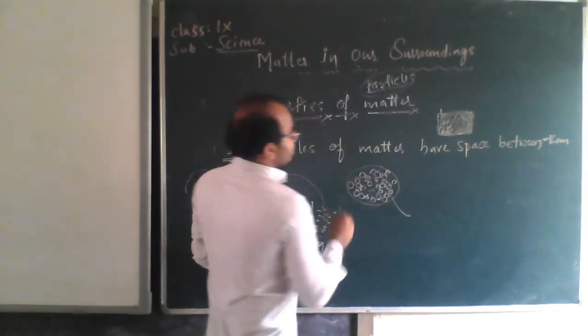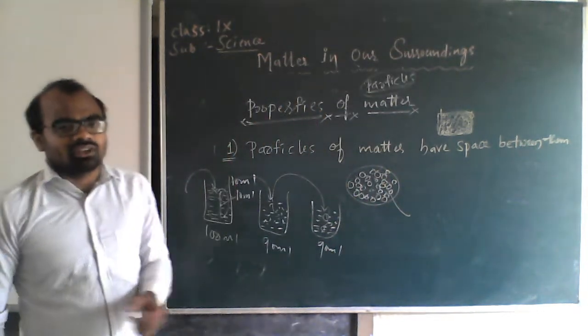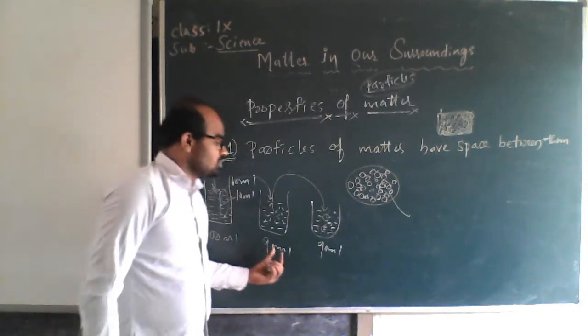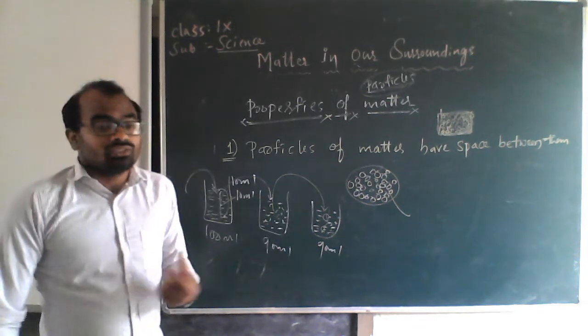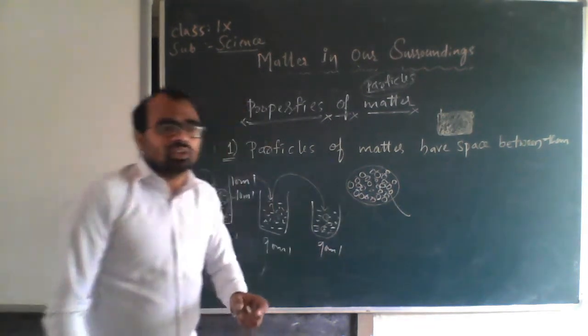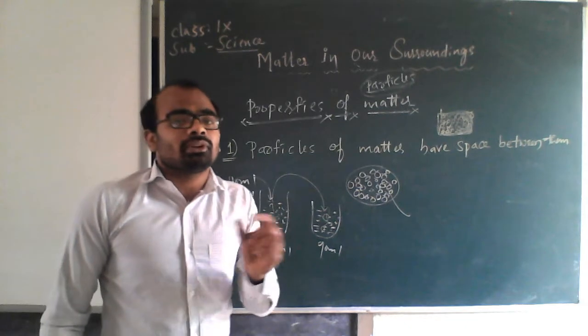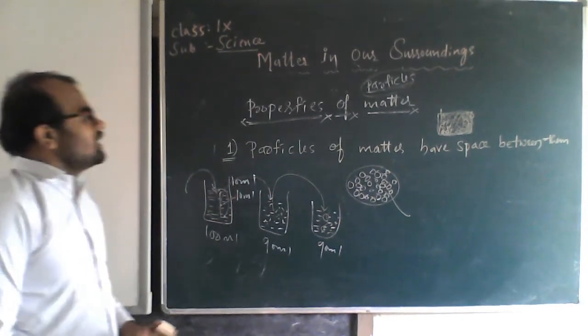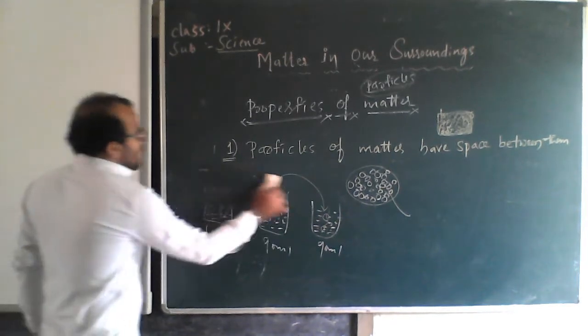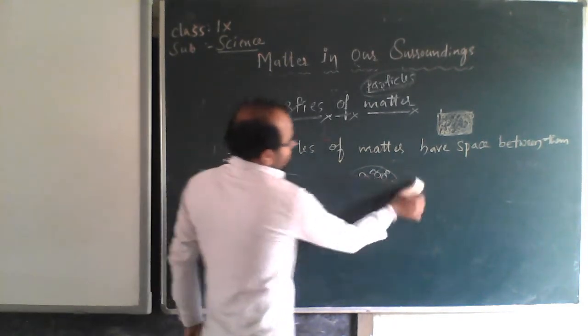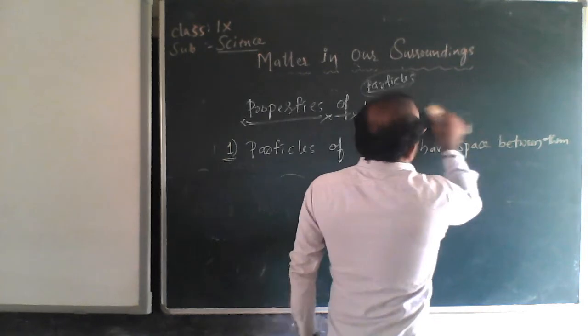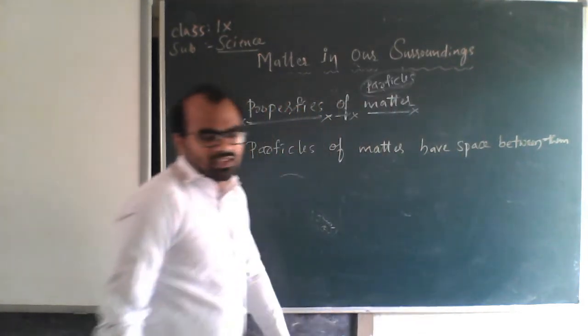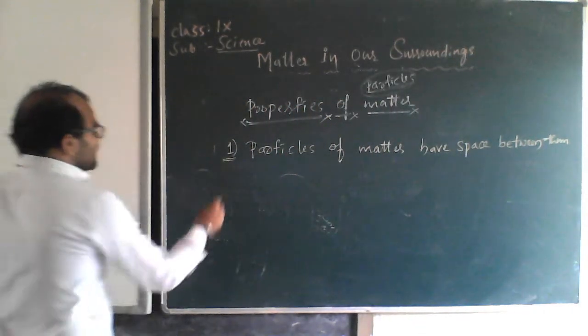So we can do this thousands of times, for 1000 liters of water also. This indicates what? There is space between particles of matter. So our first one is particles of matter have space between them. You should remember this. Second one,